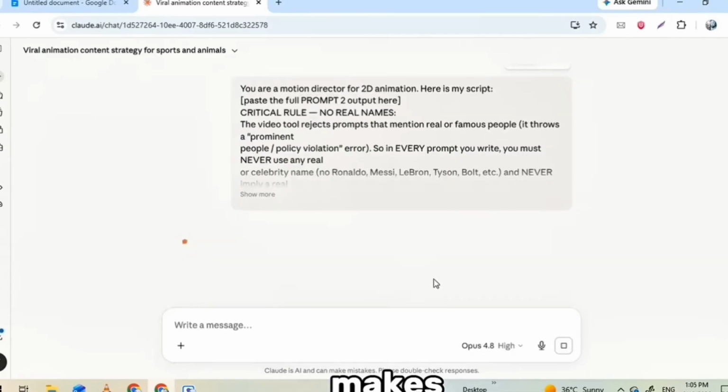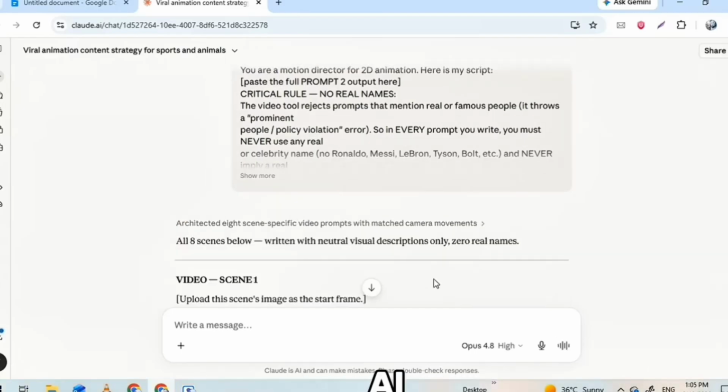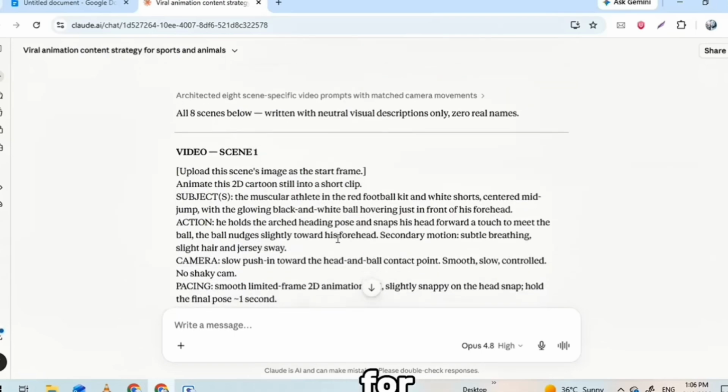And here's what makes this clean. However many images you generated, Claude hands you back that exact same number of video prompts, one motion prompt per image. So every still you made now has a matching instruction telling the AI exactly how it should move and come alive. Nothing left to guess. Now, for actually generating the video, you've got two free options.